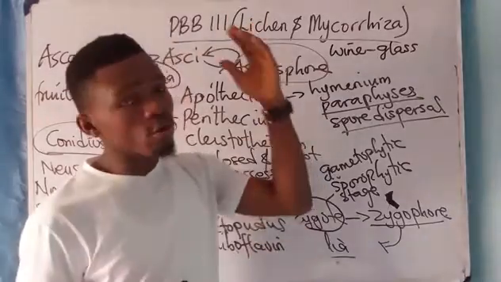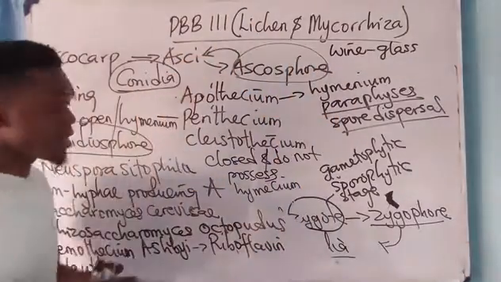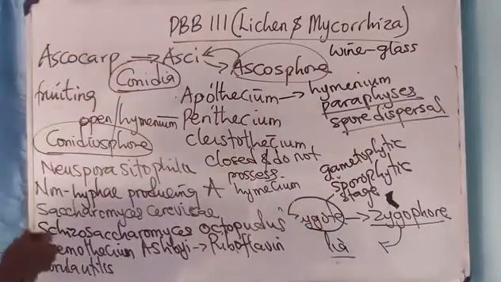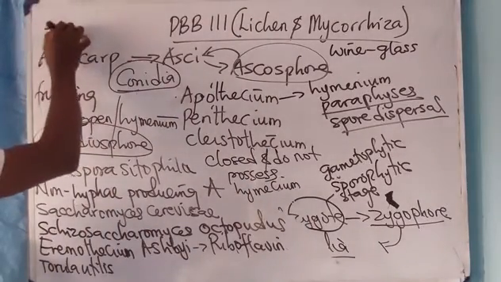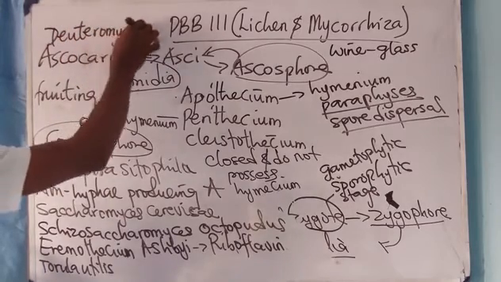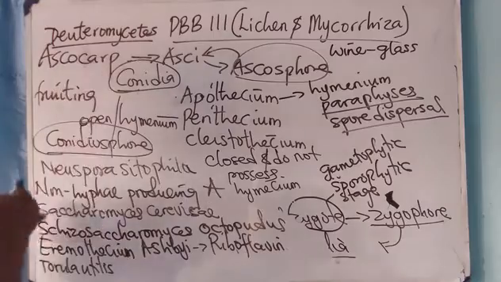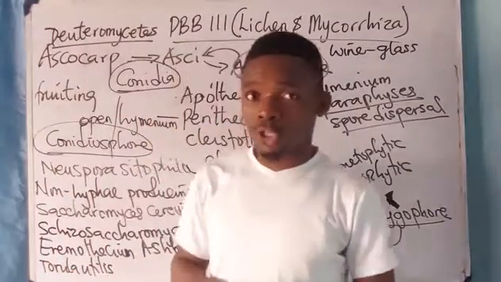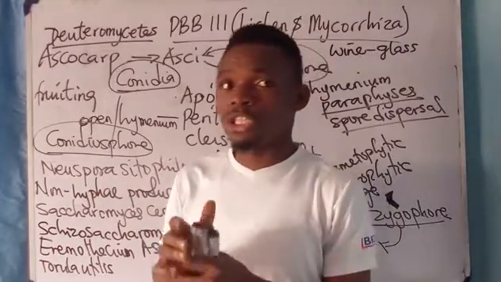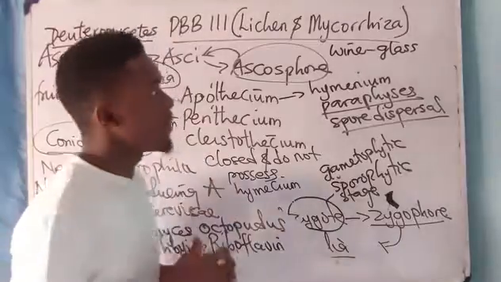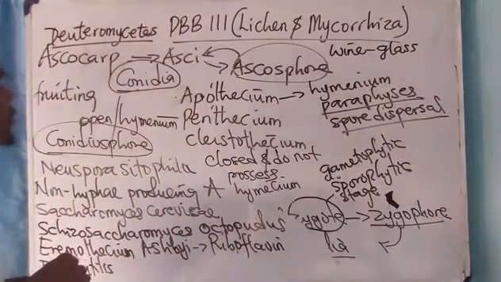They are called imperfect fungi because they do not undergo a sexual mode of reproduction. Of all the various divisions that we have, it is only the deuteromycetes that do not undergo sexual reproduction. The asexual mode of reproduction is by fragmentation. Take note of that. It is very, very important.